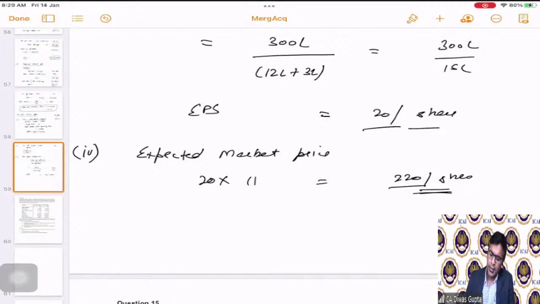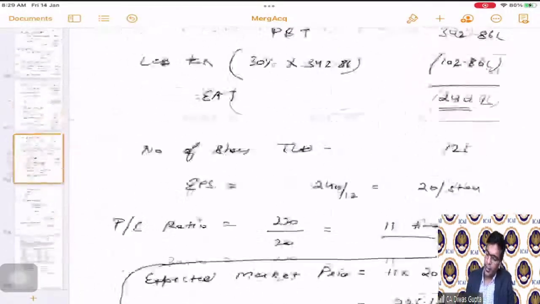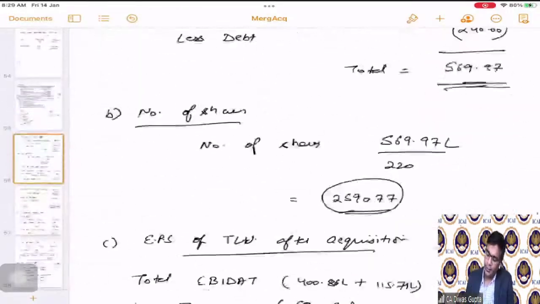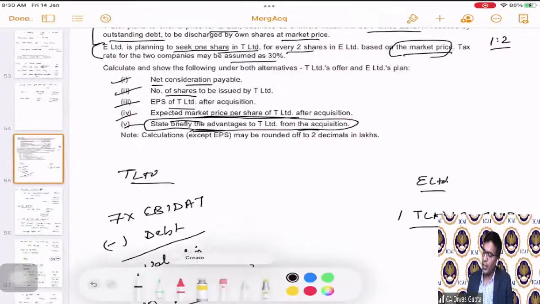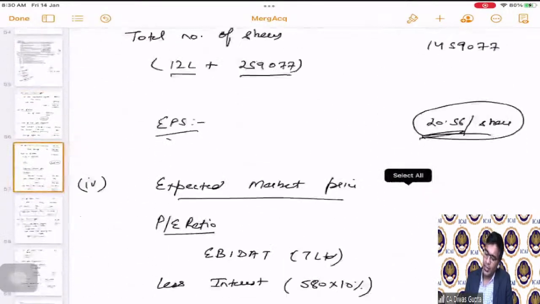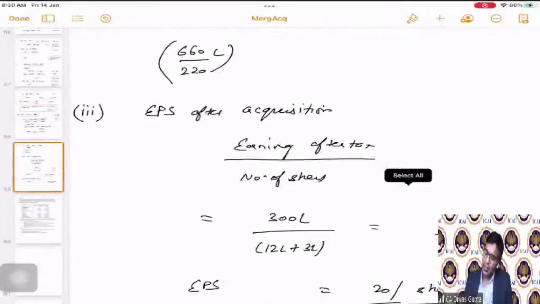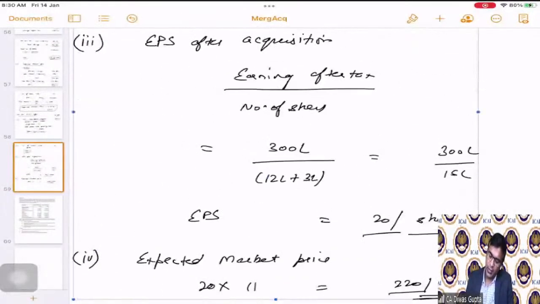Okay, students. Now, this is all the calculations part. Now, the last part, which this question says, is to state briefly the advantages to the T Limited from the acquisition. So this is a theoretical part. Now, what are the advantages? See, some of them we already know because through a lot of questions we have been seeing those things.